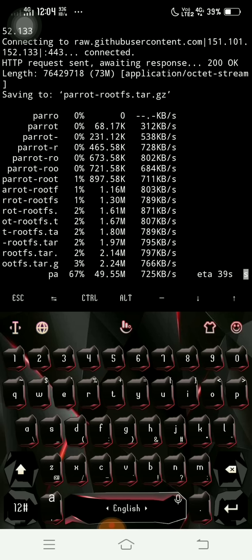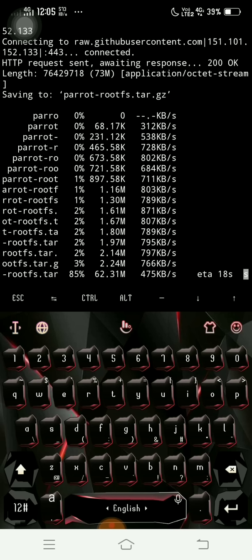So you don't need to root your phone, just install these and you can freely use Kali Linux or whatever you want to use, like Parrot Security OS or any operating system that you want to use for penetration testing or hacking or programming, like that.